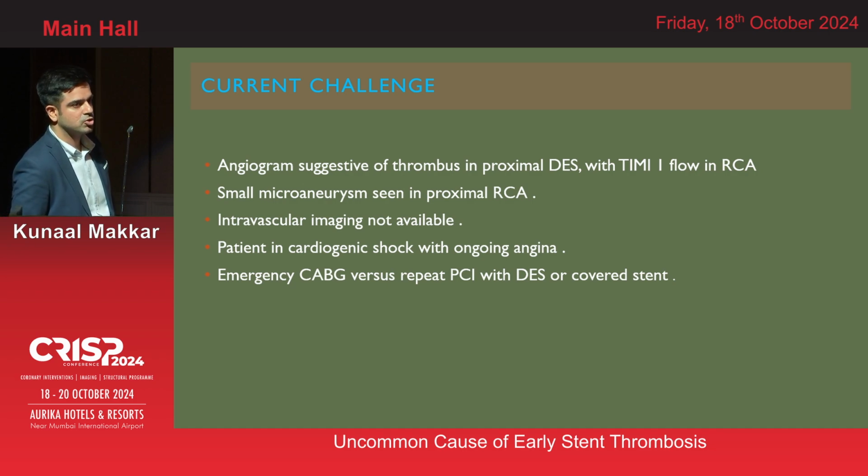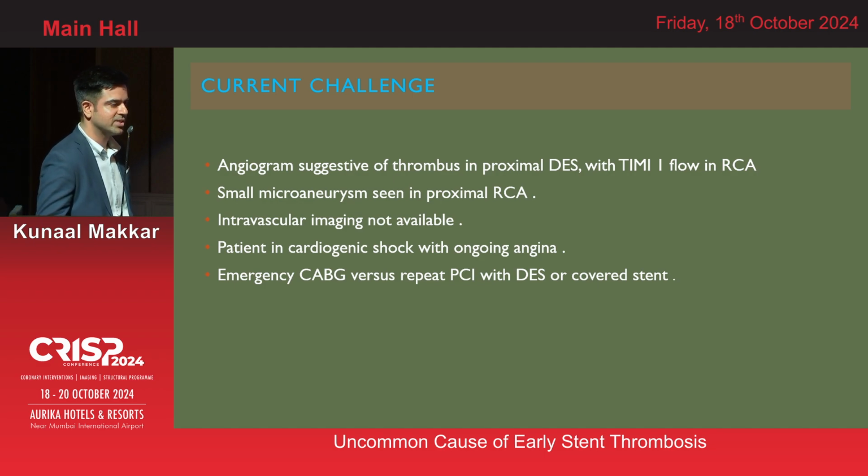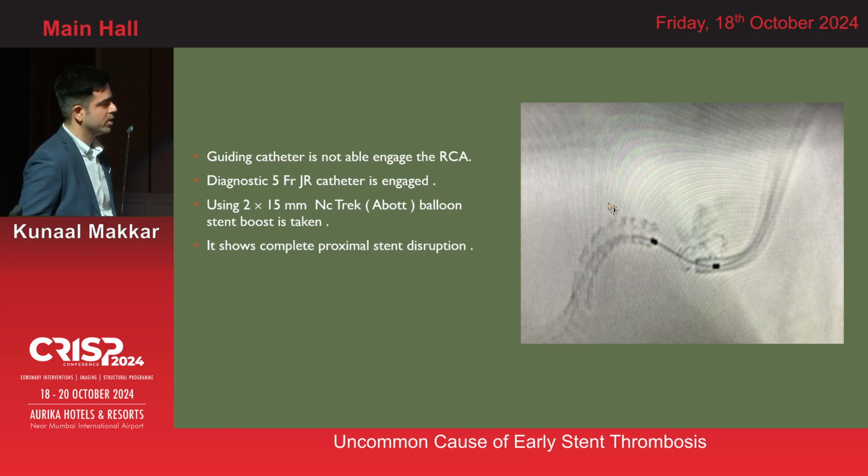The patient was in shock with ongoing angina, and the option for CABG was not present in our center. So our options left to save his life were a percutaneous coronary intervention, either a drug-eluting stent or covered stent, depending upon how the aneurysm behaves during the intervention. So we went to work. We were not able to engage the guiding catheter because of the previous ostial intervention. So we took the diagnostic JR catheter and wired it